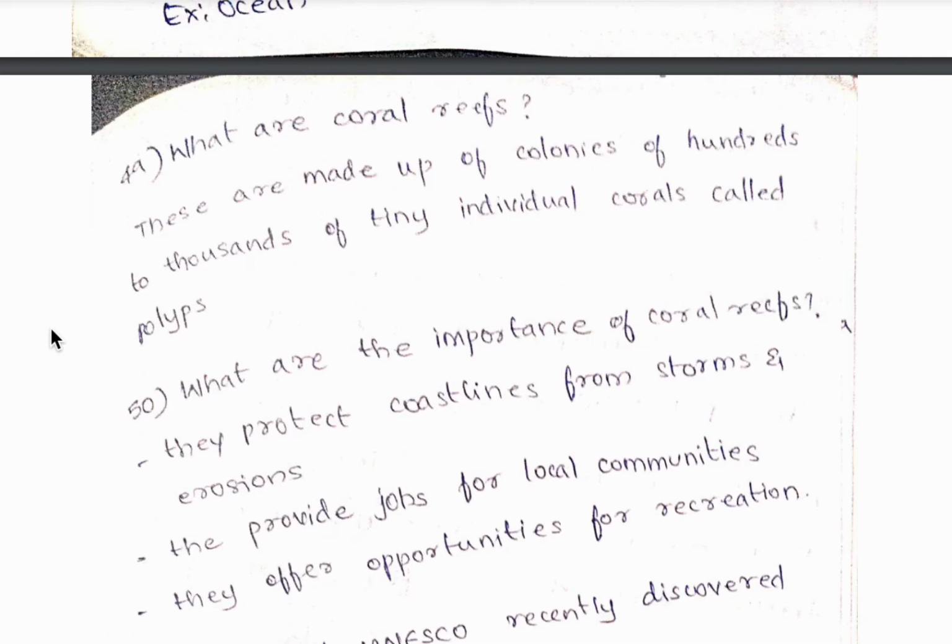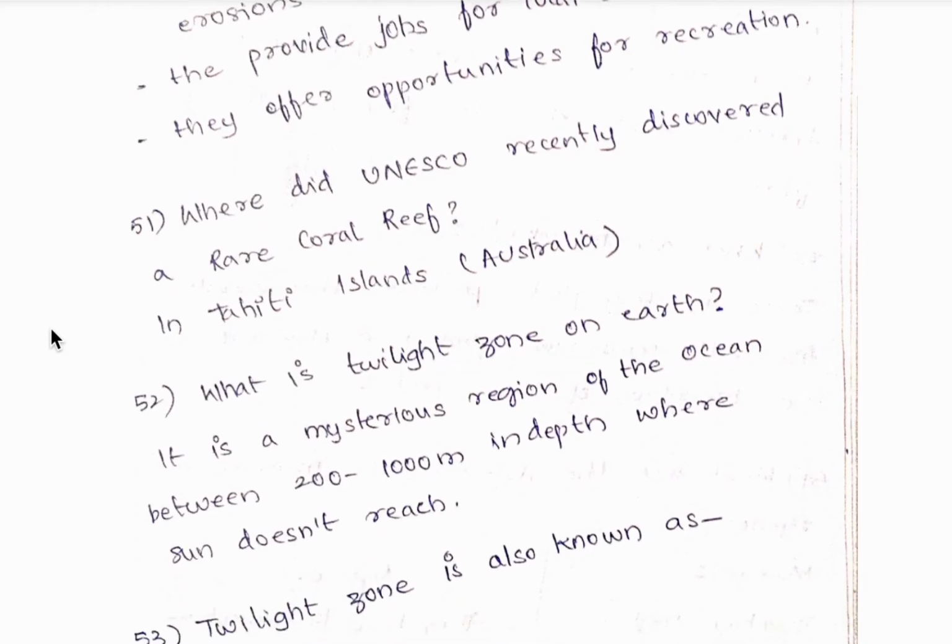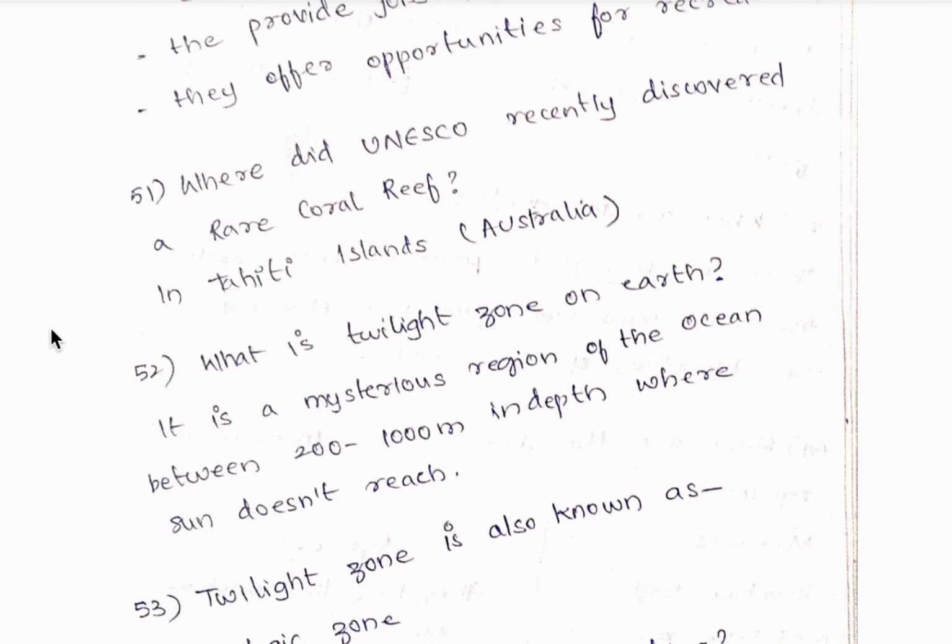49th question, what are coral reefs? So these are made up of colonies of hundreds to thousands of tiny individual corals called polyps. 50th question, what are the importance of coral reefs? So they protect coastlines from storms and erosion. They provide jobs for local communities. They offer opportunities for recreation. 51st question, where did UNESCO recently discover a rare coral reef? It is in Tahiti Islands in Australia.